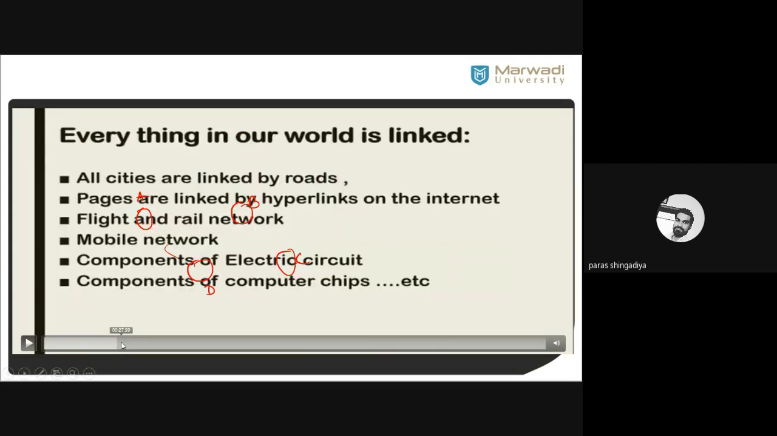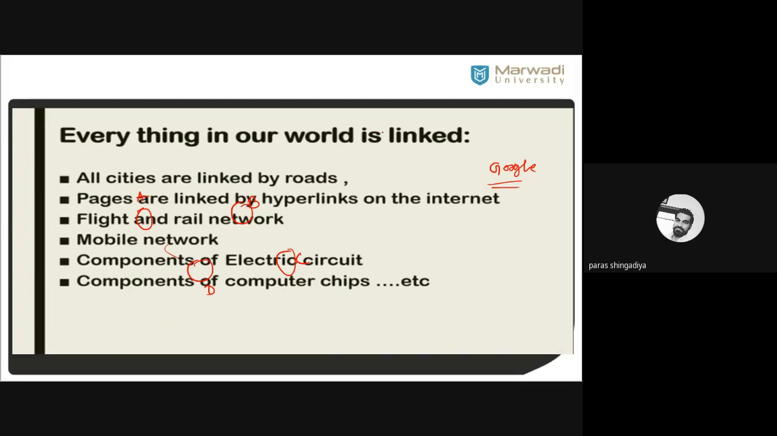And these are the links. Link means you can consider it as a road network. The pages are linked by hyperlinks on the internet. That is on Google. If we search any word in Google, then all the links related to this word will be available on the Google page. For example, if I enter a word in Google, all the links related to this word will be available on this Google page.